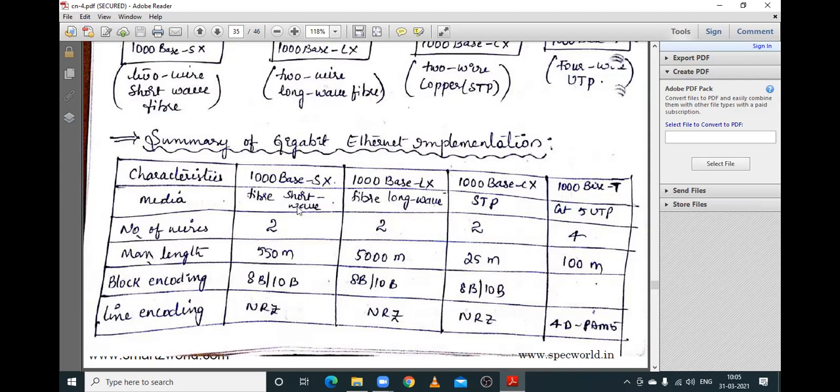A maximum length of 550 meters can be used in SX, and 5000 meters in LX, whereas CX will be using 25 meters of length, and T will be using 100 meters of length. You observe here that in the different varieties of gigabit Ethernet, 2 wires are used in 3 of the cases, but in the last one, it is using 4 wires.